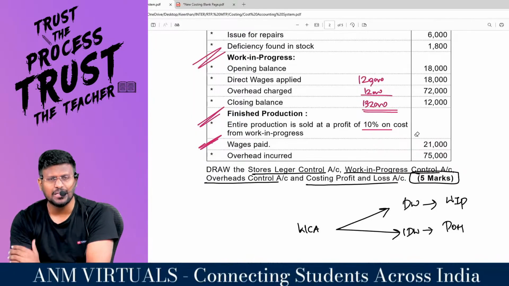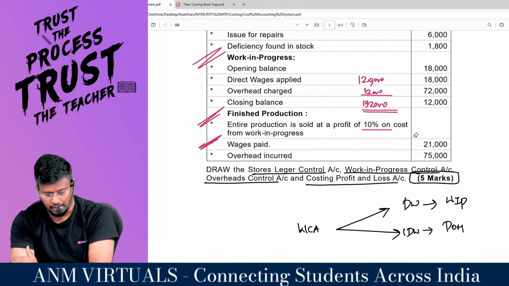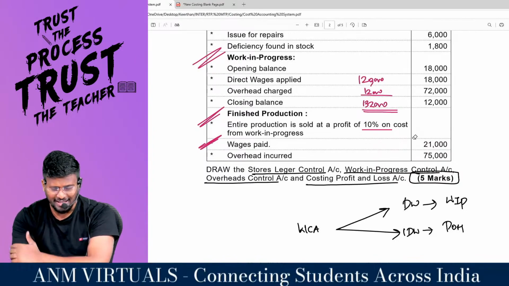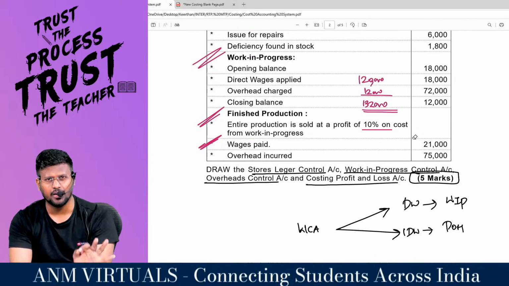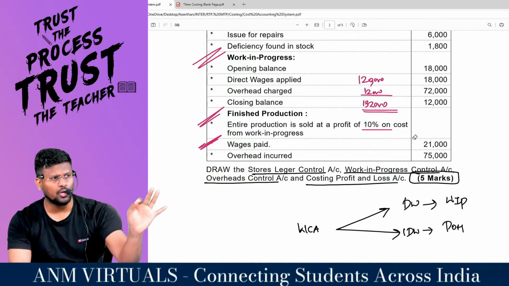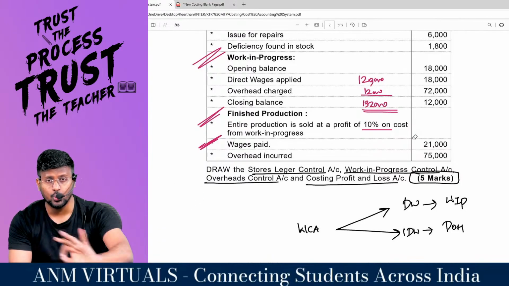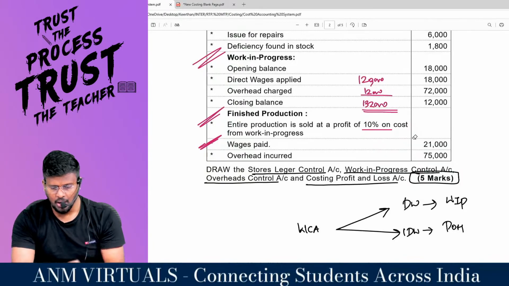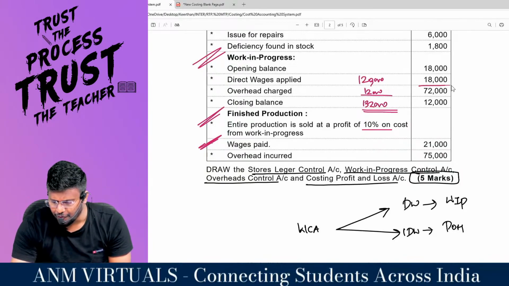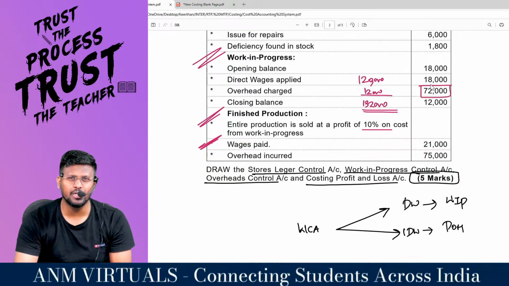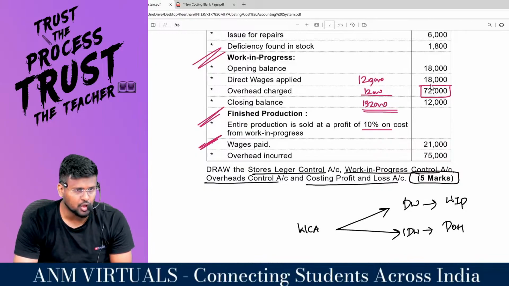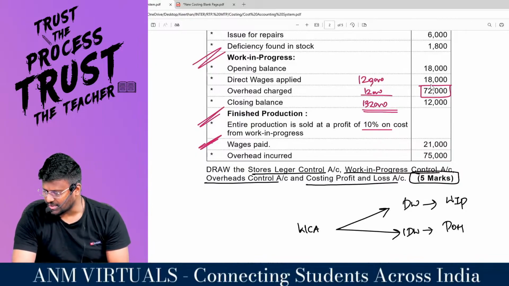So this 3,000 difference should be debited to the production overhead control account, right, sir? And overhead incurred is 75,000. I have to pass the journal entry for incurring. Production overhead control account debit 75,000 to general ledger adjustment account 75,000. Out of this, put together everything, but I have absorbed only 72,000. It will lead to an under absorption. So under absorption means the balance carried down will come.